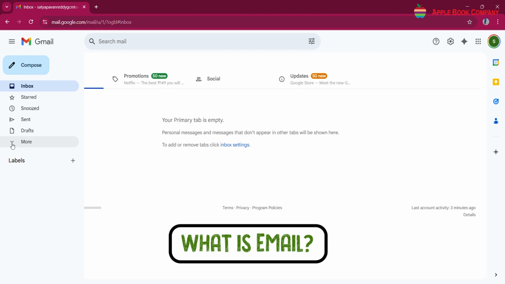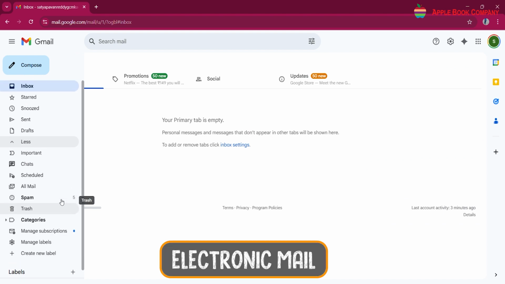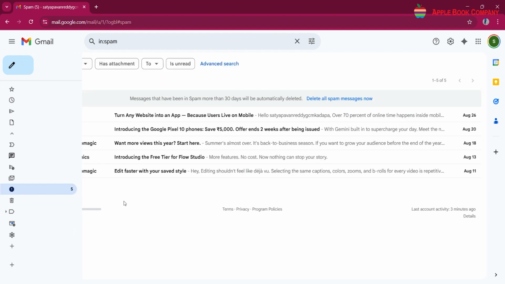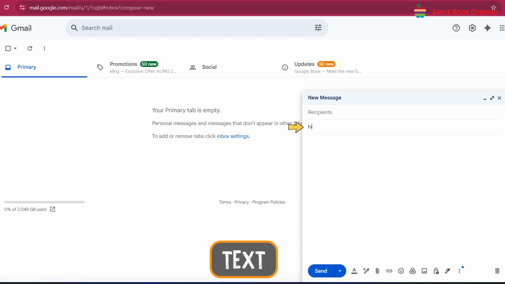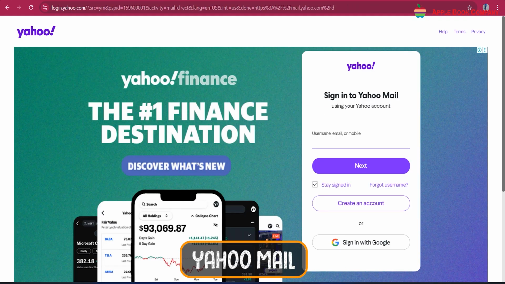What is email? Email stands for electronic mail. It is a digital message sent from one person to another over the internet. It can contain text, images, files, or links to websites. To send or receive emails, you need an email address, which works just like an online postal address. Some popular email service providers are Gmail, Yahoo Mail, and Outlook.